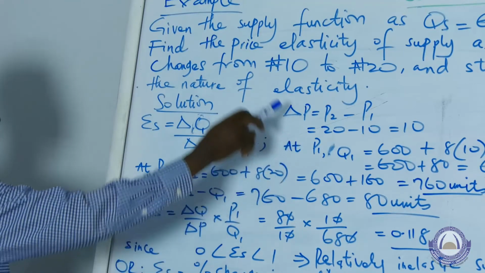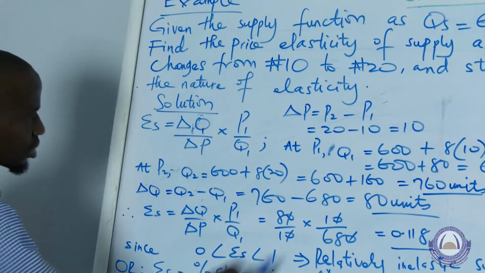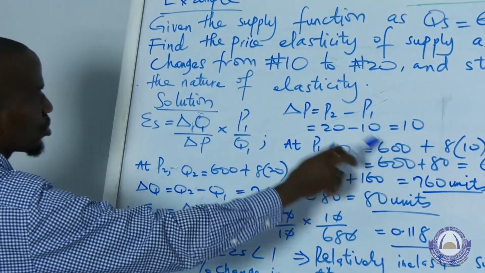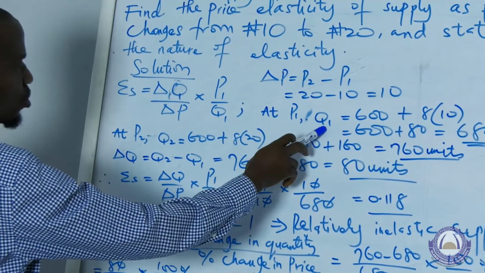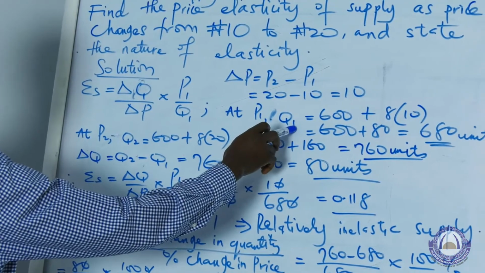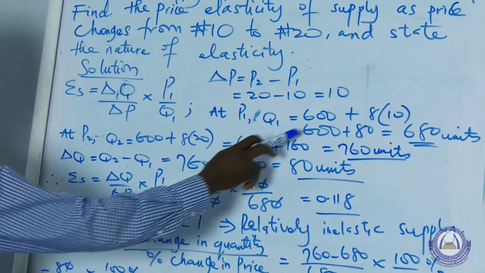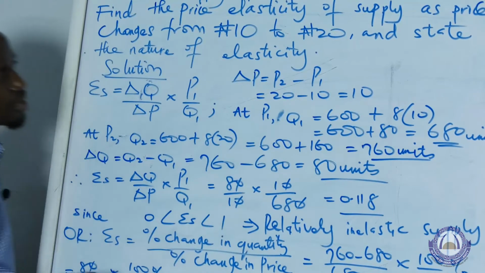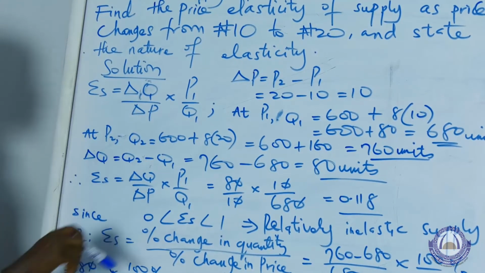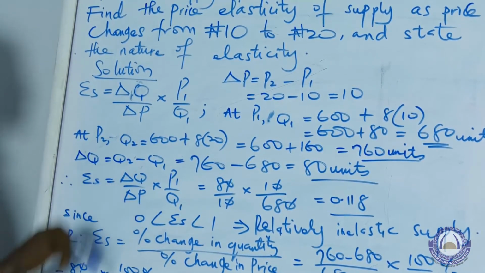Then, based on these values of our prices, 10 naira and 20 naira, we can compute our initial quantity supplied. We just substitute the value 10 naira into the supply function. So that gives us Q1, the initial quantity supplied, equals 600 plus 8 into 10. Then that is 600 plus 80, and that gives 680 units. That's the quantity supplied at the initial price of 10 naira.